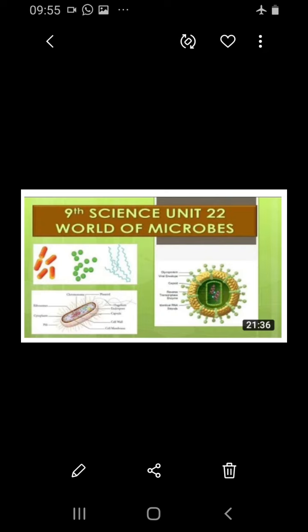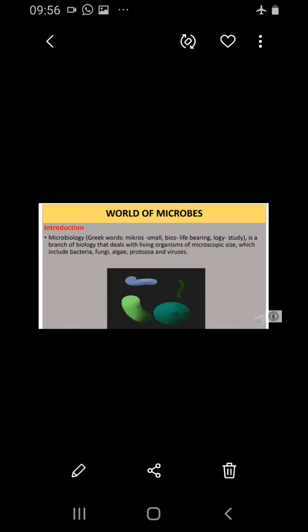Some microbes are beneficial to us and are used in the preparation of curds, bread, cheese, alcohol, vaccines and vitamins, while some others are harmful and cause diseases to plants and also animals, including human beings. So let's see what the types of bacteria are, how they are useful to us, how they are beneficial and how they are harming us. Now let's see the microbes.